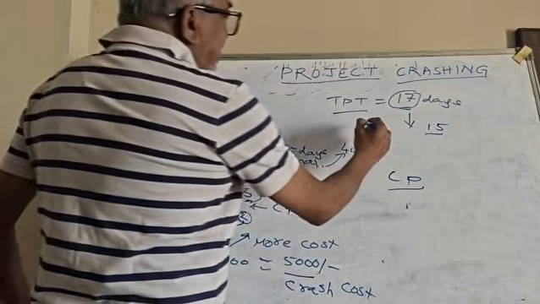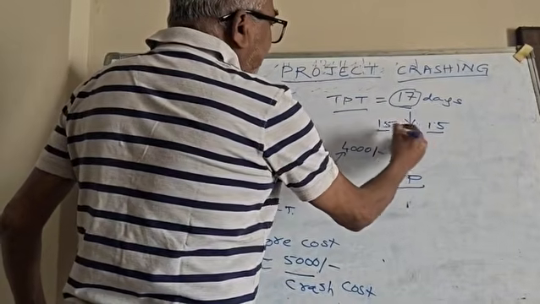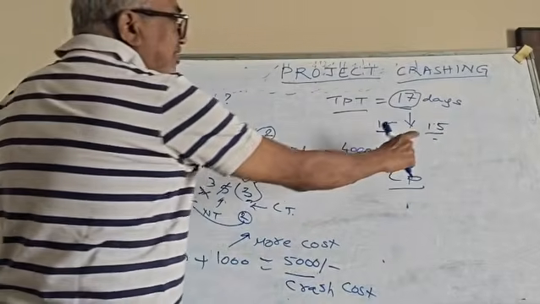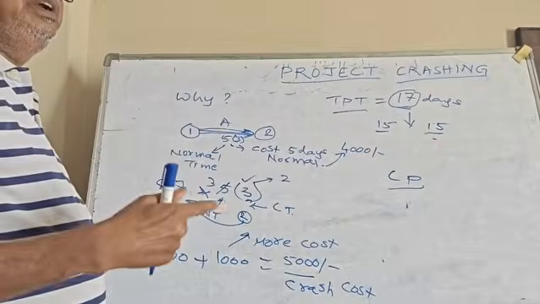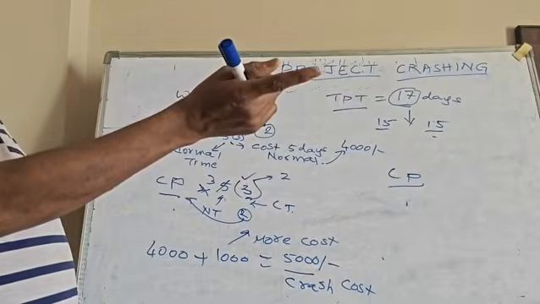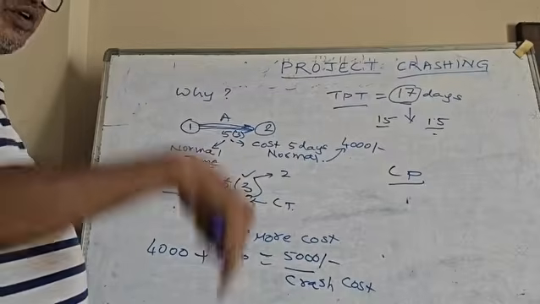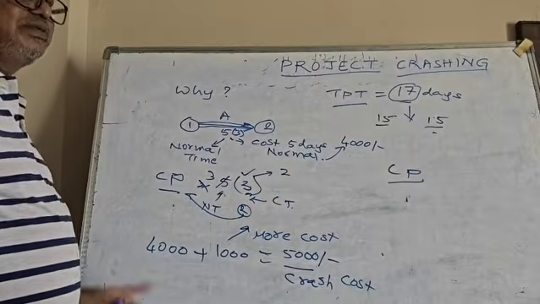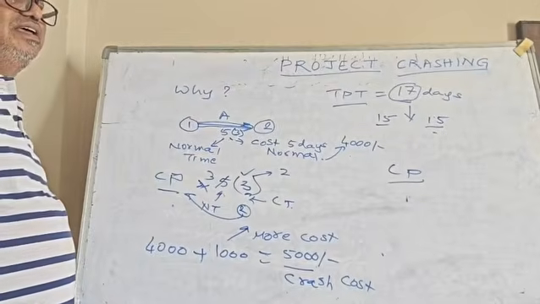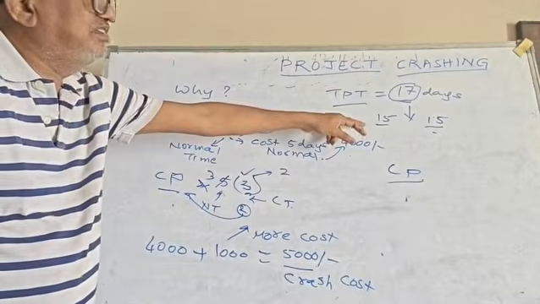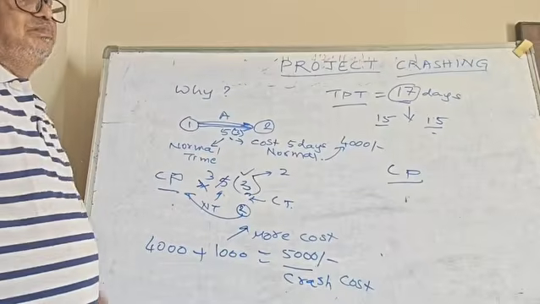Now once critical path also becomes 15, and another path is giving 15, then you need to check whether the other path, which was not critical before, now becomes critical. So the same network we considered earlier, after reducing this by 2 days, will now have 2 critical paths.